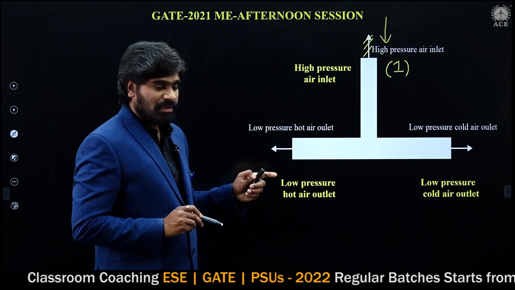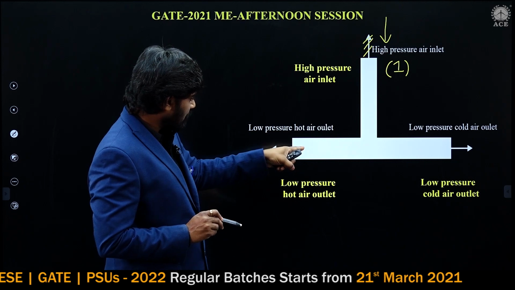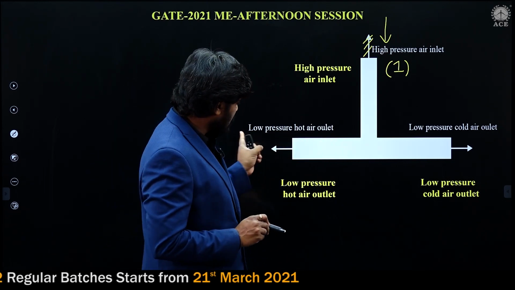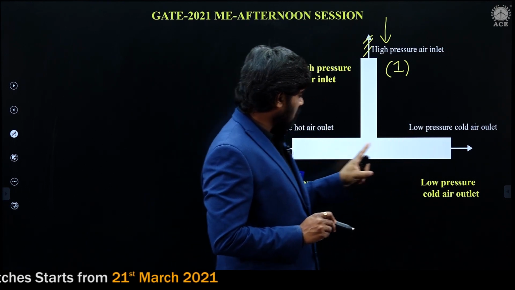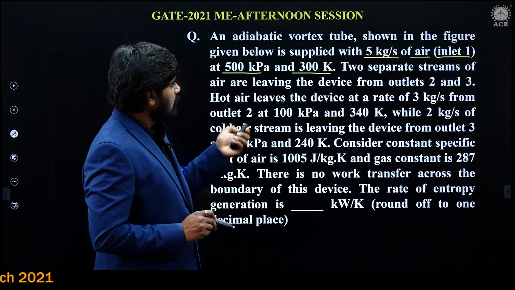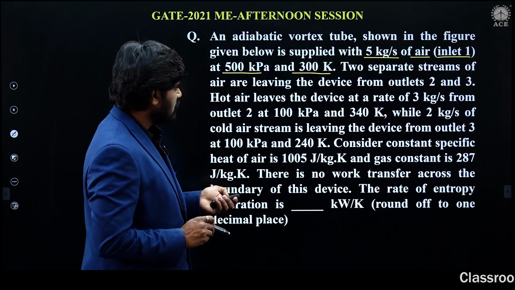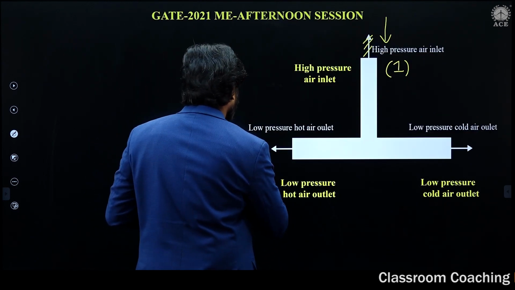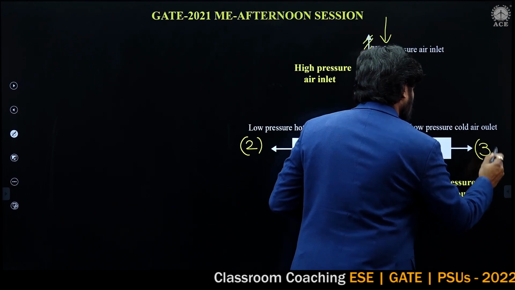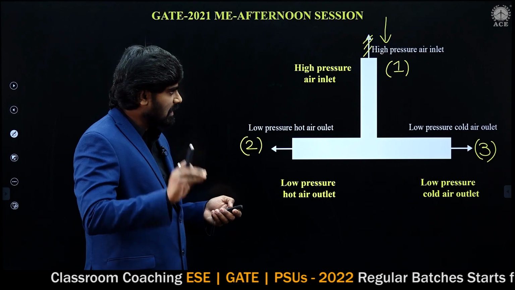Two separate streams are given. This is the inlet, downward direction only. From the inlet, there are 2 separate exits. This is one exit, and that is also one exit. These directions are correct only. Separate streams are leaving from the device, 2 and 3. Suppose this is 2, and let us say this is 3. First, let me write the data, then I will explain, do not worry.